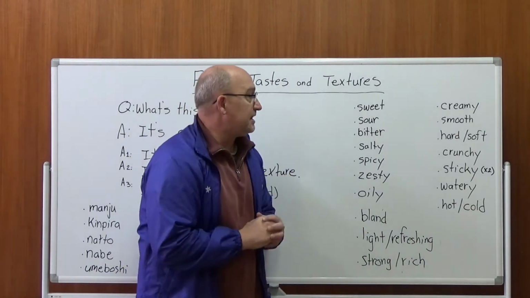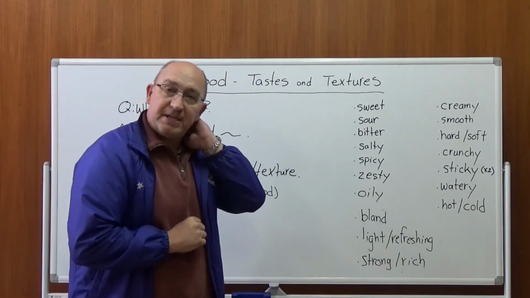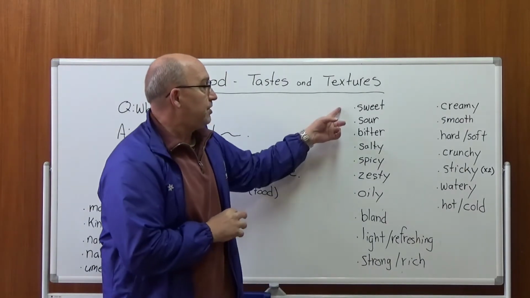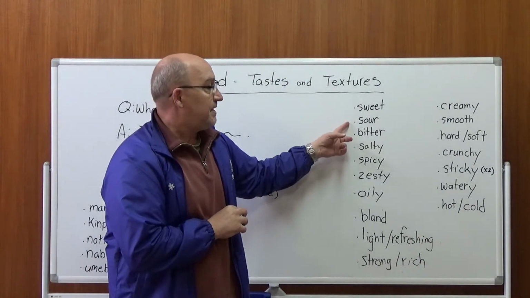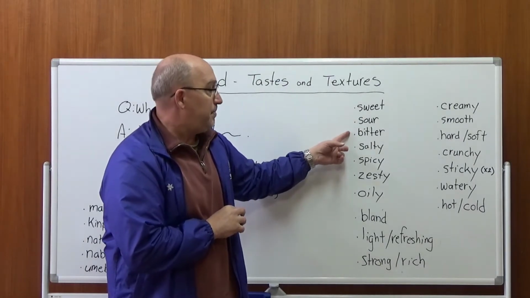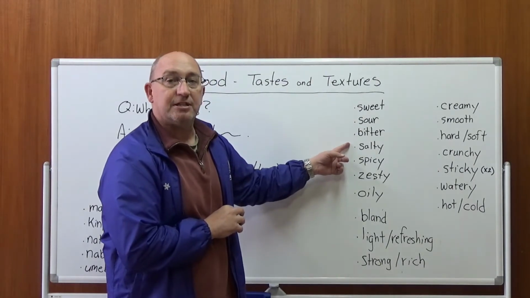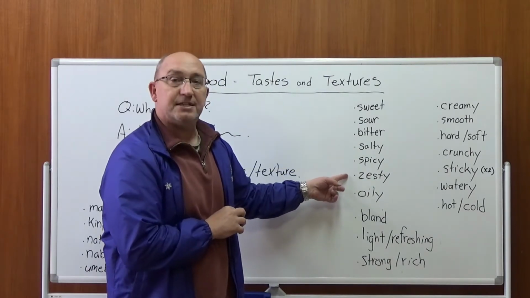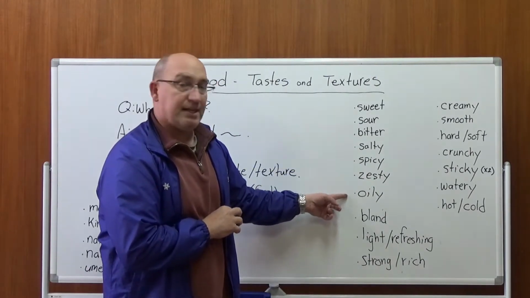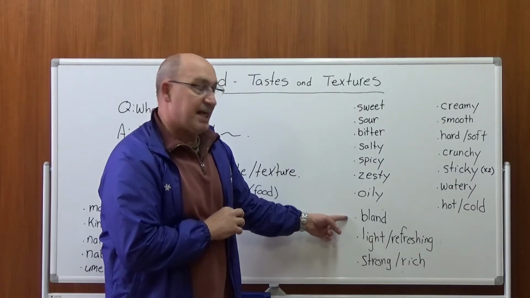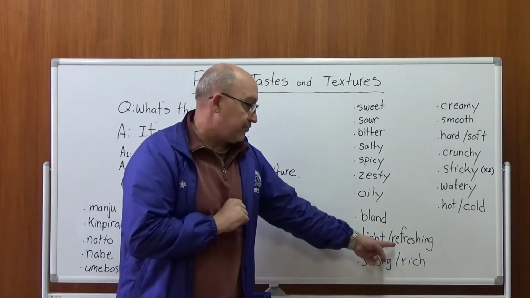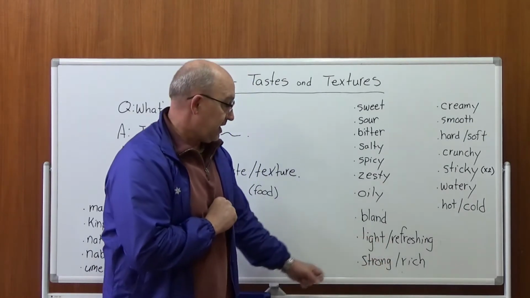Let's look at the list. Then let's repeat them just for practice one time. We have the words sweet, sour, bitter, salty, spicy, zesty, oily, bland, light, and one more word, refreshing.